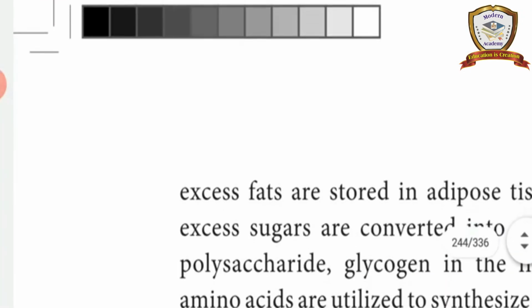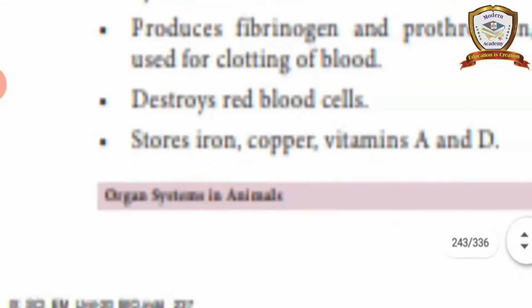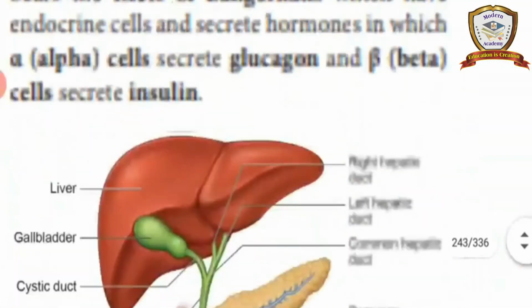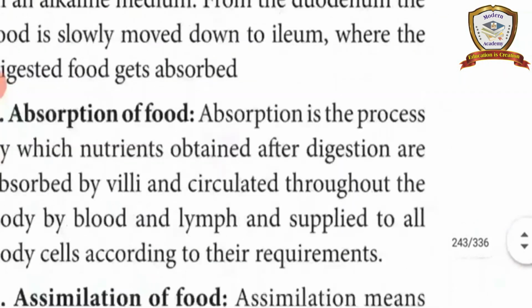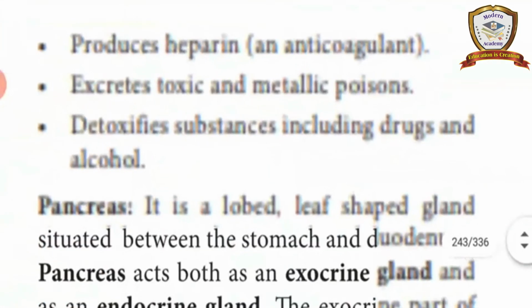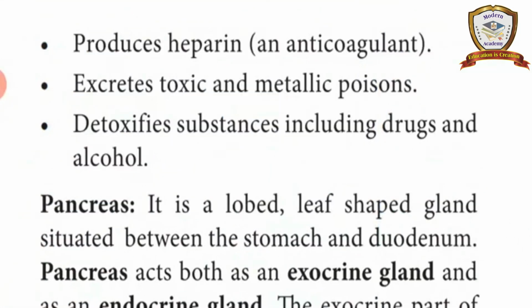And then it produces heparin, which is an anticoagulant. It excretes toxic and metallic poisons.